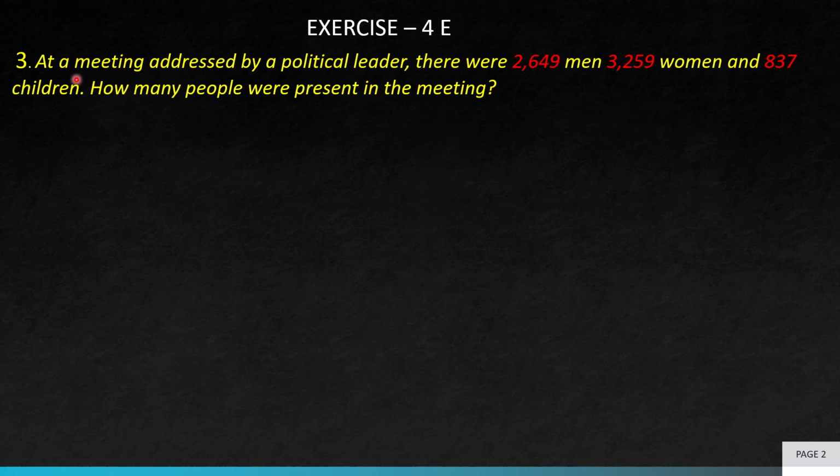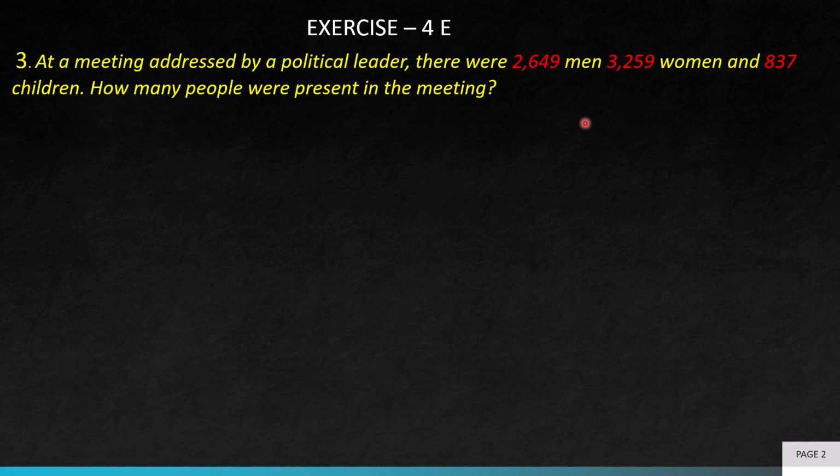So in this question, as you can see, at a meeting addressed by a political leader, there were 2,649 men, 3,259 women, and 837 children. How many people were present in the meeting? If you look at the question, we have to find out the total number of people present in the meeting. We know that this is the number of men, this is the number of women, and this is the number of children. So accordingly, we have to write the statement.